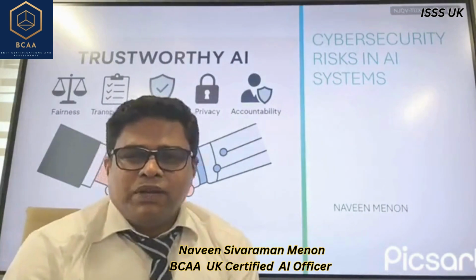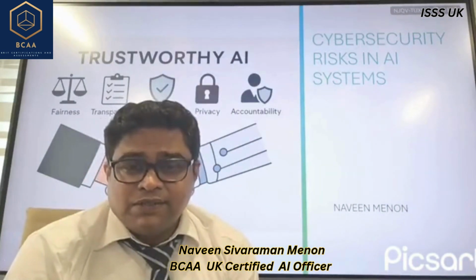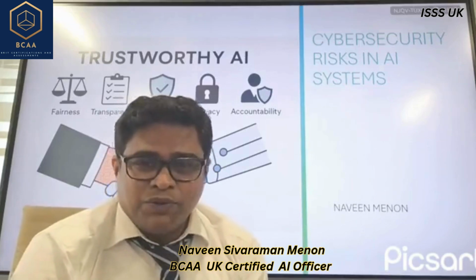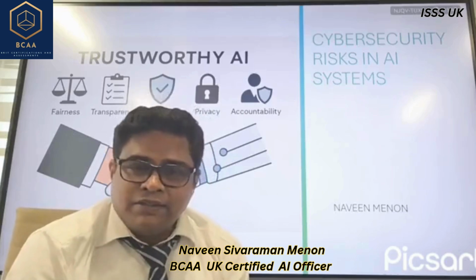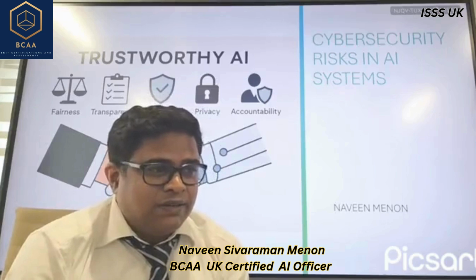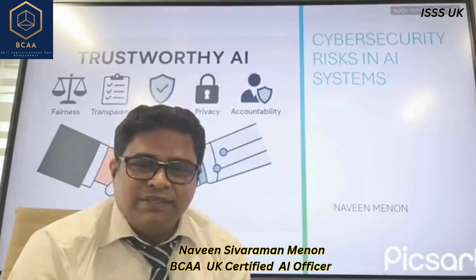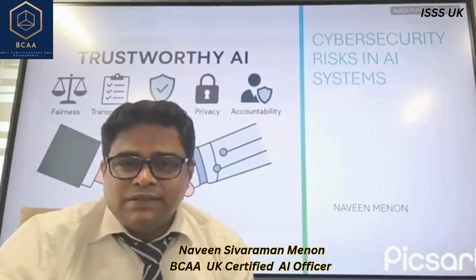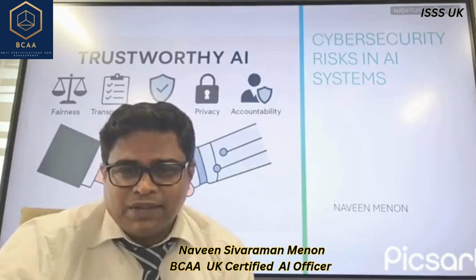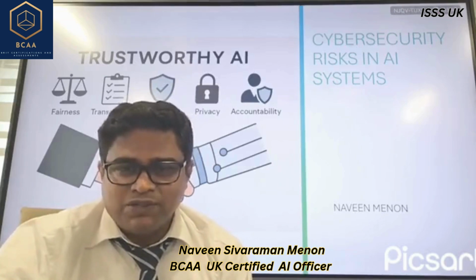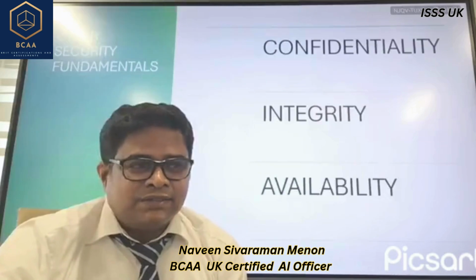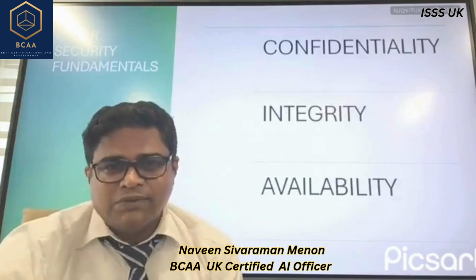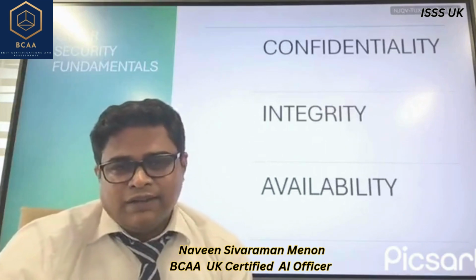Okay, so to build a trustworthy artificial intelligence system, 5 key parameters are necessary. And what are those 5 key parameters? Fairness, transparency, reliability, privacy, and accountability. To build these into the system, we need to understand key aspects of cybersecurity. So what is cybersecurity? Cybersecurity depends upon 3 basic pillars, which are known to everyone: confidentiality, integrity, availability.